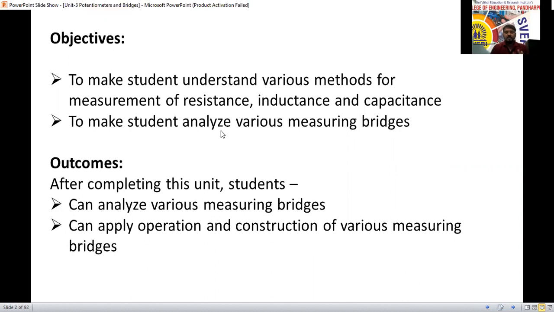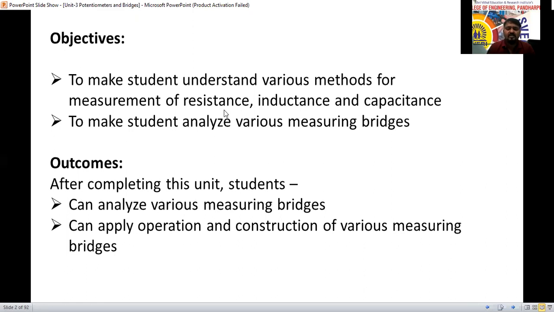So that is just for the main objective. But after studying this subject, the outcomes are that you can analyze the measuring bridges. You can analyze the Kelvin double bridge and Wheatstone bridge. You can compare which one is accurate, which one is applicable for low resistance, which one for medium resistance, and which for high resistance, like that.